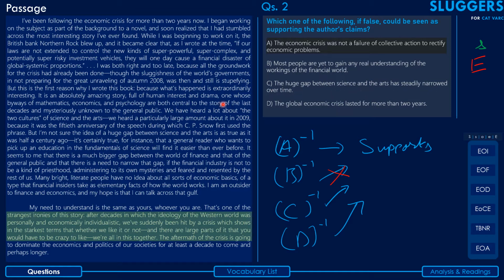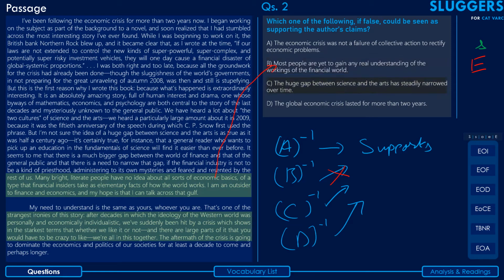So this is true as per the passage, but this is not what you're supposed to check. What you're supposed to check here is, okay, I've also given you the, by the way, this here, guys, just one second. This here is the point of reference for option B. Many bright literate people have no idea about economic basics.